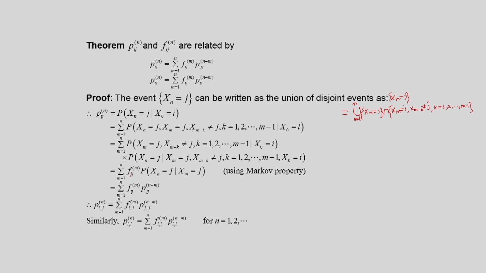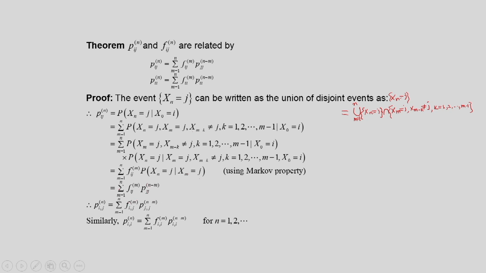So that way this is f_ij^(m) into, now using the Markovian property, the probability that X_n is equal to j given that X_m is equal to j, because according to the Markov property this is the recent past. So this will be simply the probability of X_n equal to j, given that X_m is equal to j. So this term is the n minus m step transition probability. So that way we can write P_jj^(n-m).